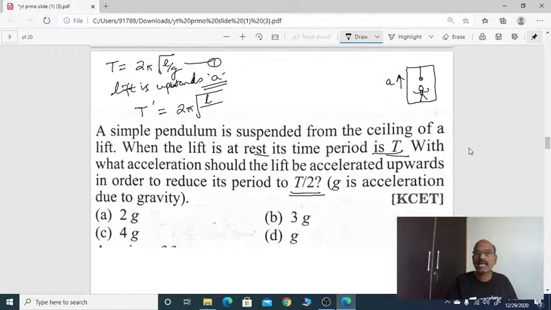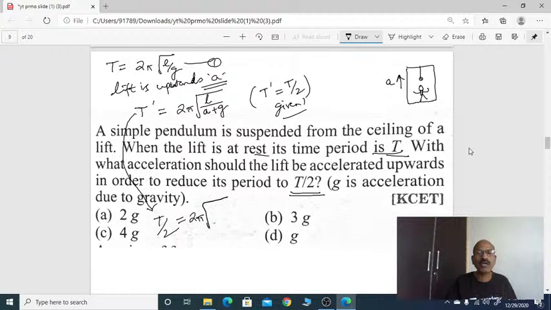Acceleration due to gravity always acts downward, but the acceleration of the lift is upward. So whenever the lift is moving upward, it will be a plus g. The time period is given in the problem as T dash equals T by 2. Now substitute. T by 2 equals 2 pi root L by a plus g.